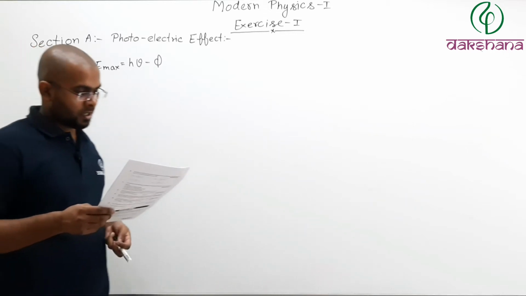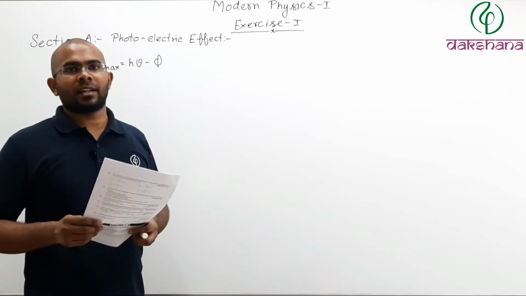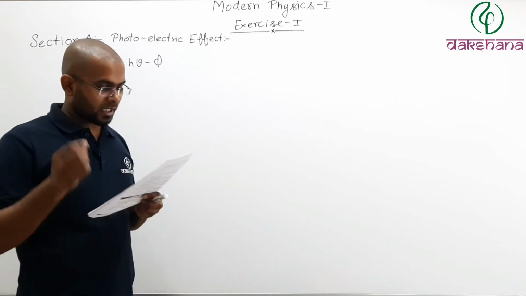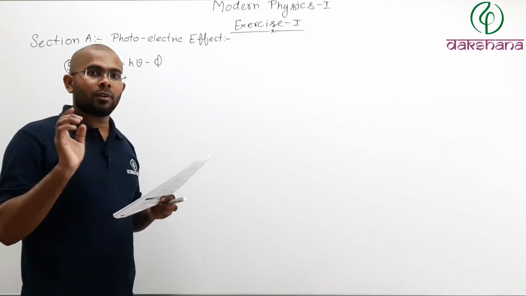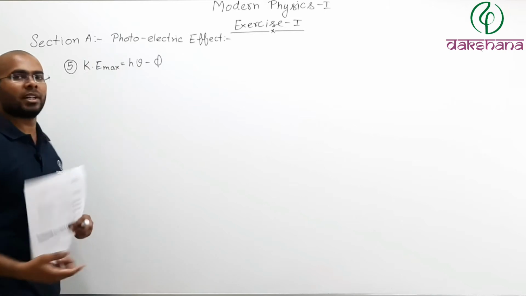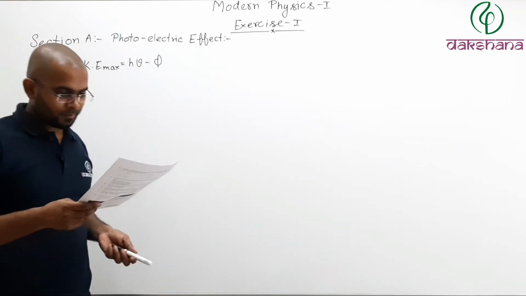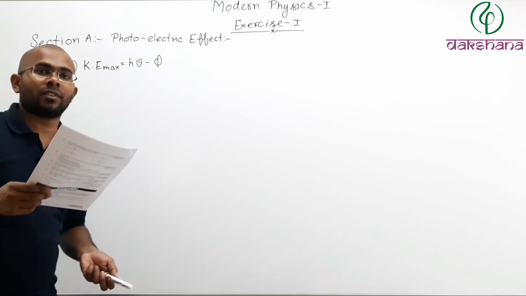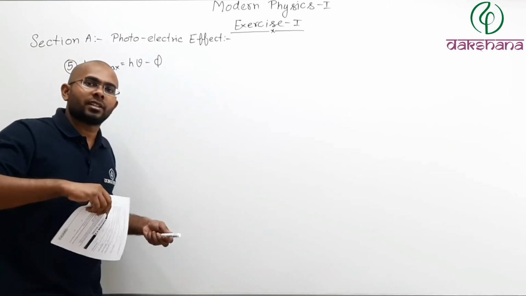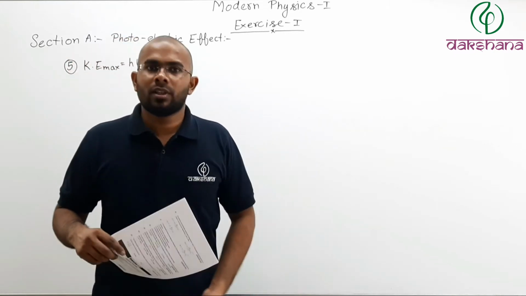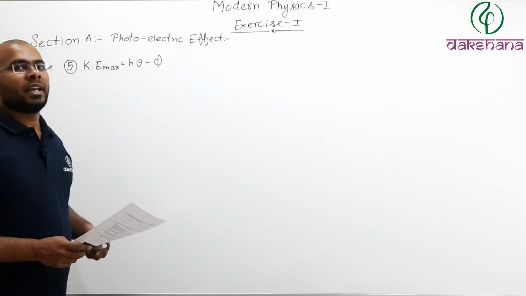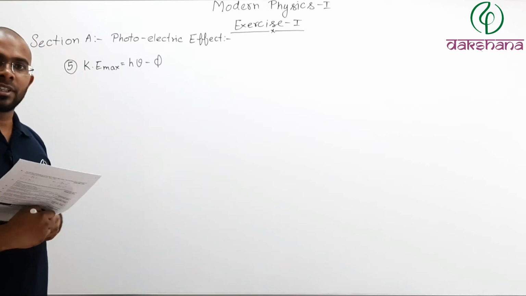So let us read the options. Option number 1, frequency of the incident light. Now remember, they are asking which one of these it is independent of. So maximum kinetic energy of electrons released in photoelectric effect is independent of. So obviously it is not independent of frequency. So option number 1 is not correct. Option number B, intensity of light. Now if you remember, when you change the intensity, you only change the number of photons. You do not change the frequency or wavelength of the light. So obviously it is independent of the intensity of your light.